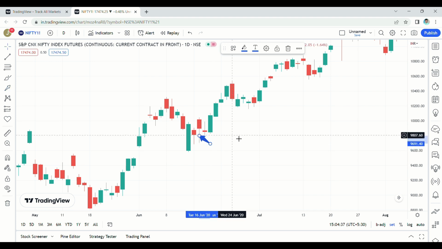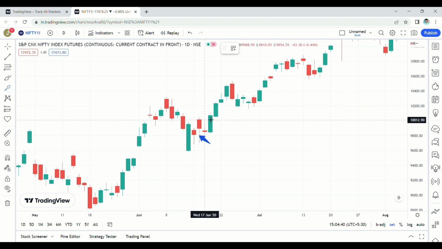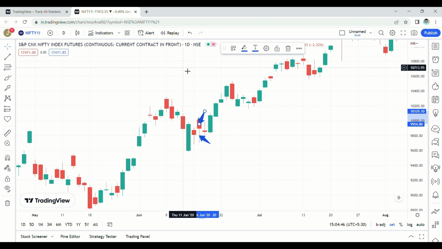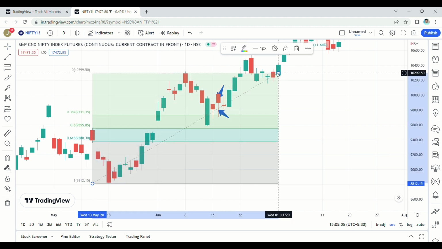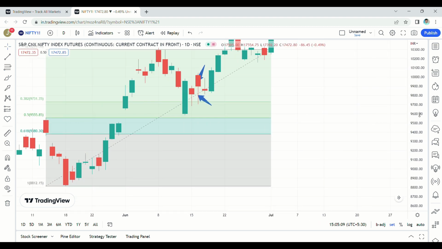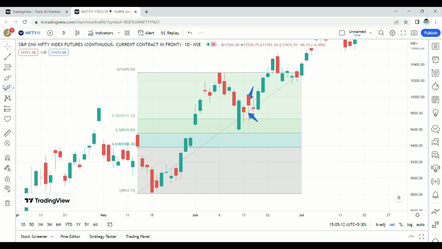This part is the wick or shadow, we can call it. This part is the body. Apply Fibonacci retracement from the last swing to the top. It needs to touch wick to wick or body to body. Here 50% acts as a support, then it moves up.